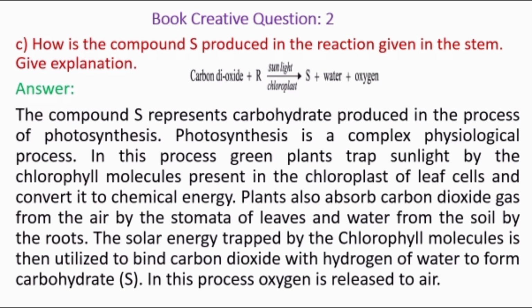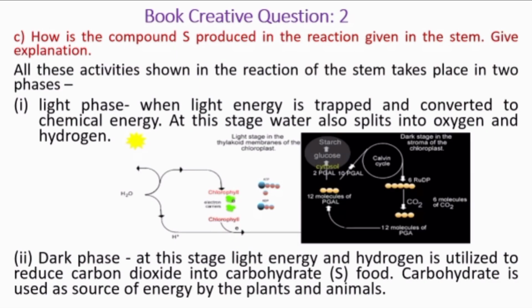In this process, oxygen is released to the air. Here, in this photosynthesis process, oxygen is a byproduct. The main product is carbohydrate. All these activities shown in the reaction of the stem take place in two phases, light phase and dark phase.